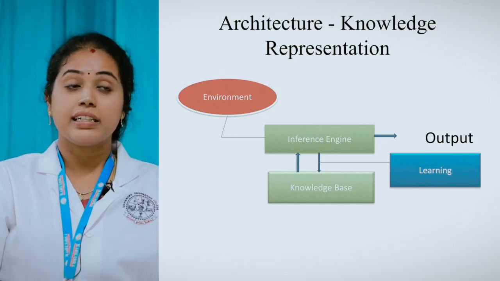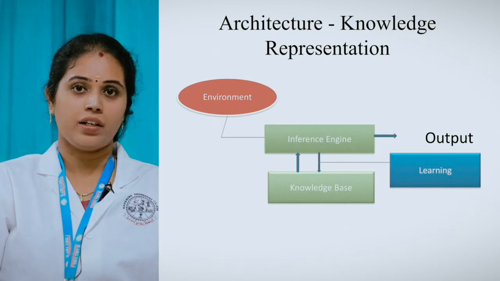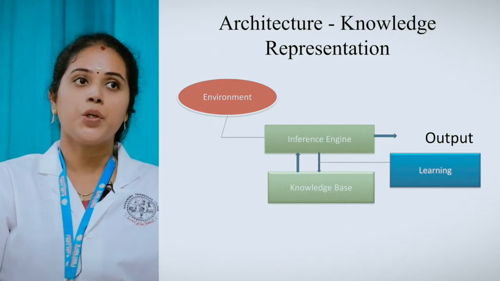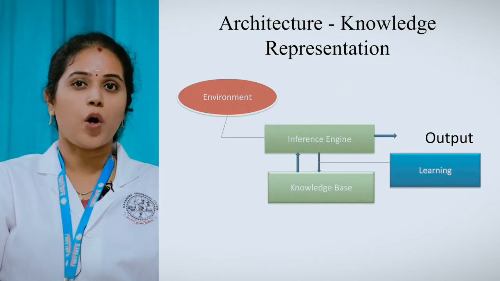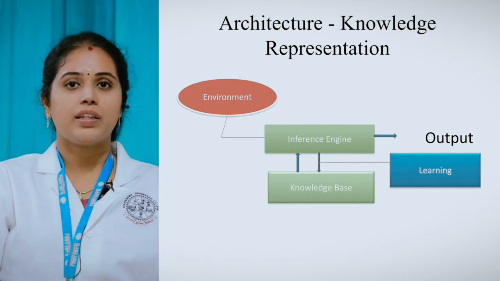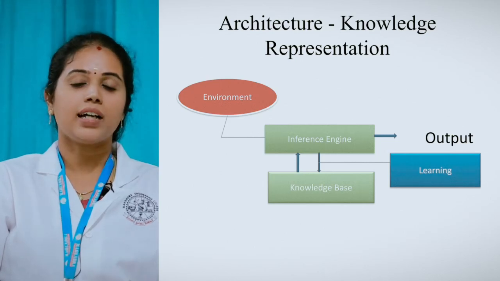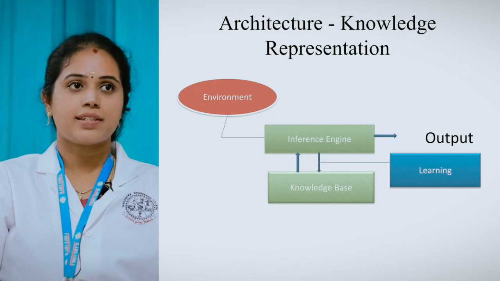It derives new inputs from the previously stored knowledge about the environment. Then what is the use of the knowledge base? In order to get a formal sentence, you can utilize the knowledge base. The derived new input is given to the knowledge base, and you can convert it to a proper formal language. Then you can give it as output.